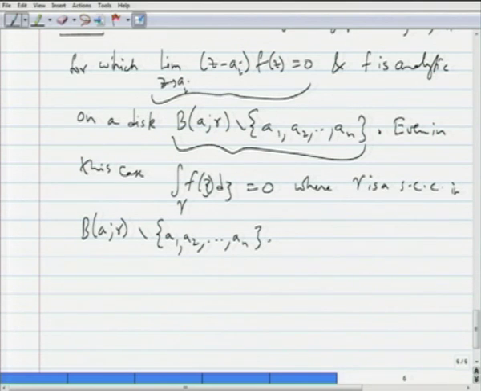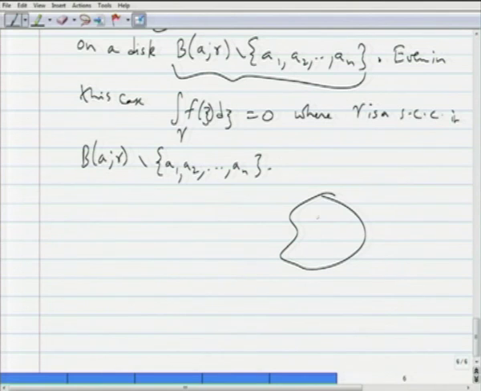Okay. So, we have to slightly modify the technique of the proof of the lemma to consider the case where more than one of the points A1 through An are inside gamma. What you can do is take very small circles around these points, so that the integration over gamma equals the integration over the smaller circles, which do not contain any other points than one of the Ai inside them.